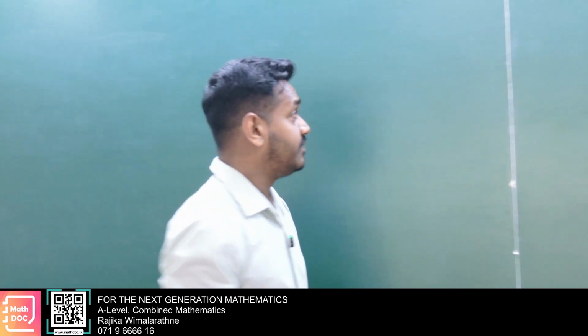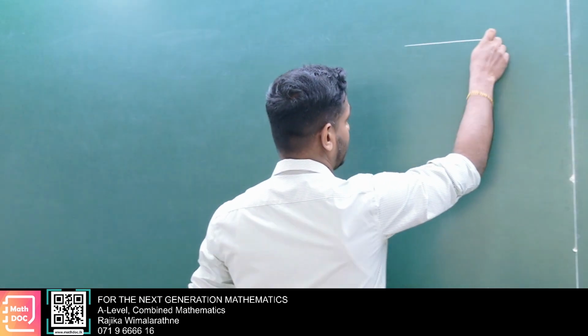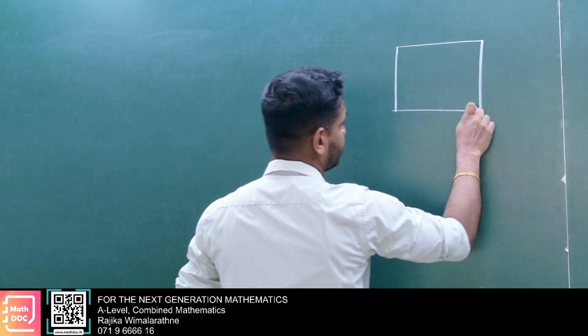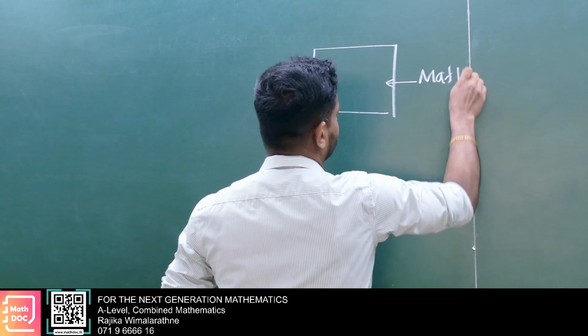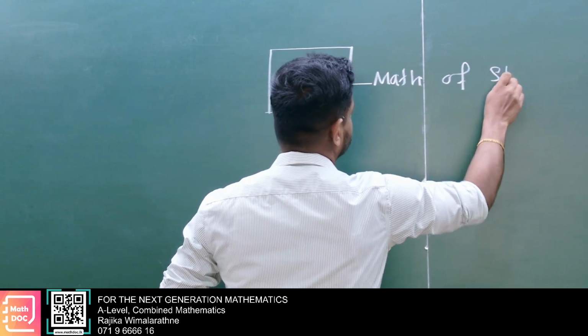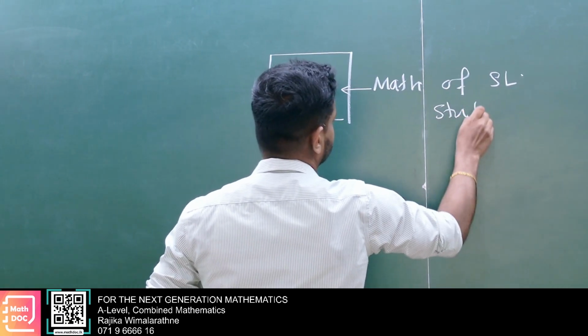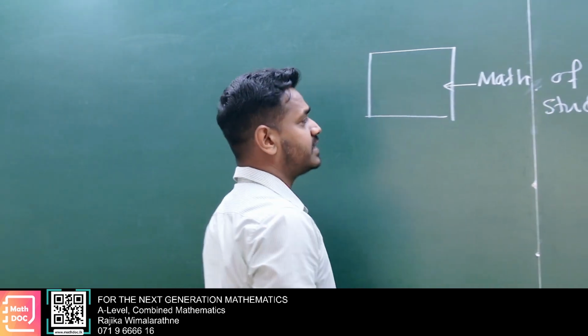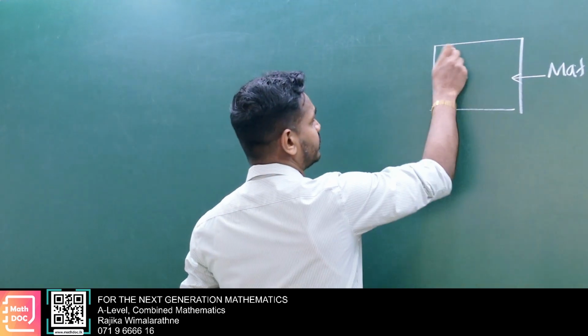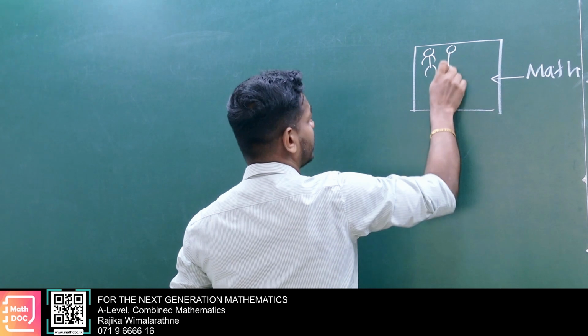Consider here I'm going to evaluate maths of Sri Lankan students. Therefore, I need to consider the whole of Sri Lanka.